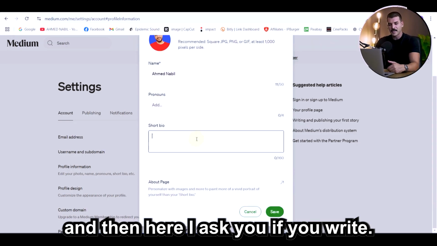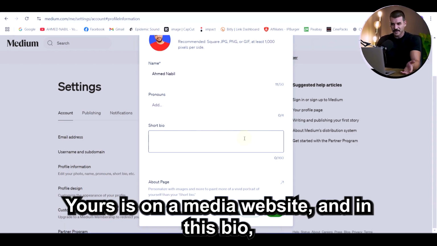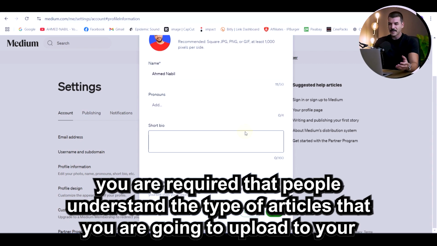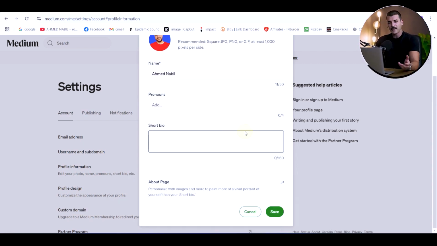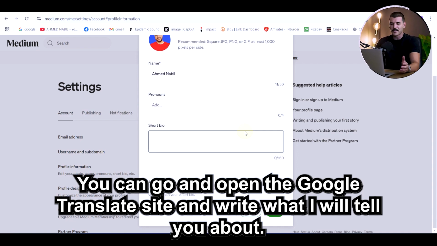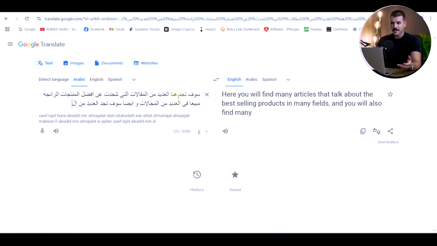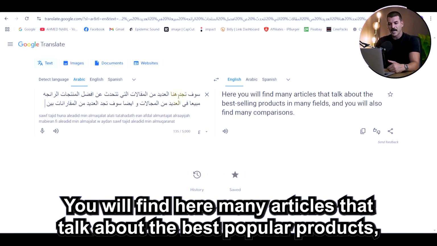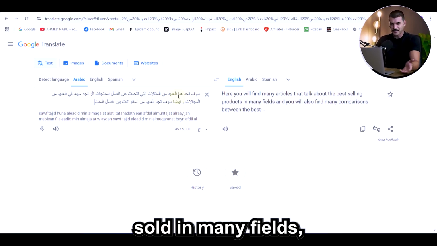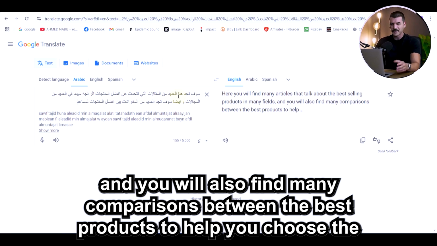And then here it asks you to write a bio. If you write on a media website, in this bio you are required to let people understand the type of articles that you are going to upload to your account. You can do this very simply. You can go and open the Google Translate site and write what I will tell you. For myself, I will write the sentence that you see. You will find here many articles that talk about the best popular products sold in many fields, and you will also find many comparisons between the best products to help you choose the best.